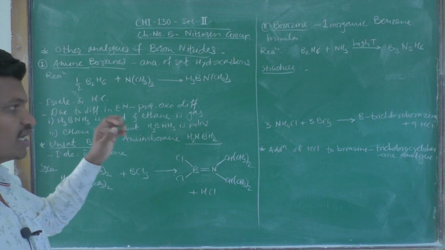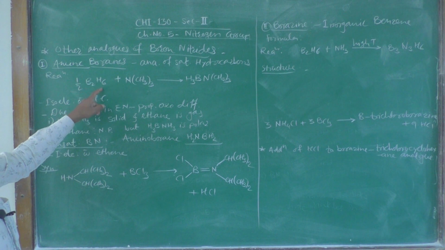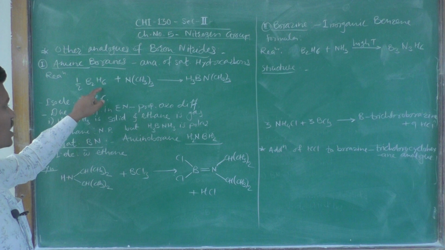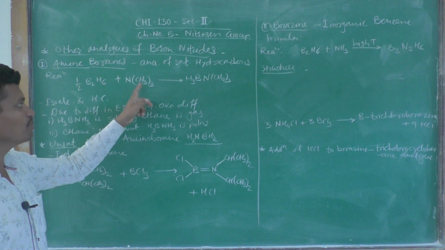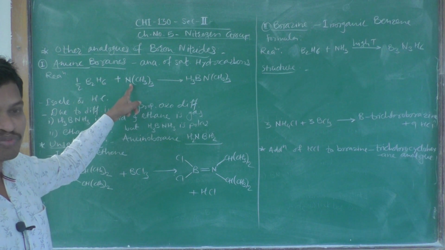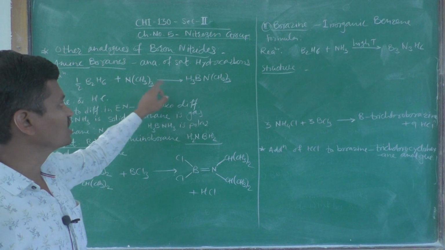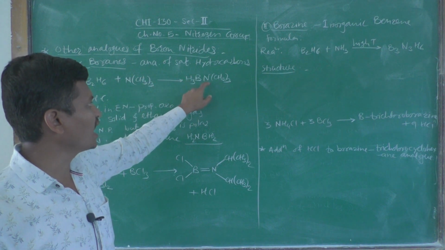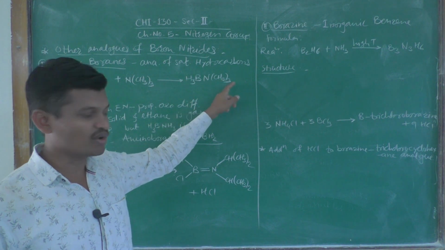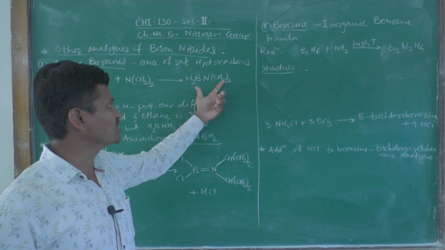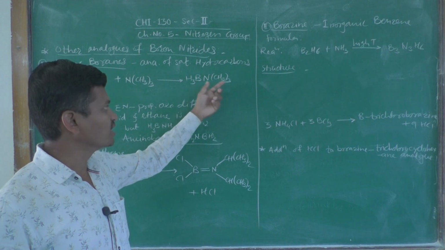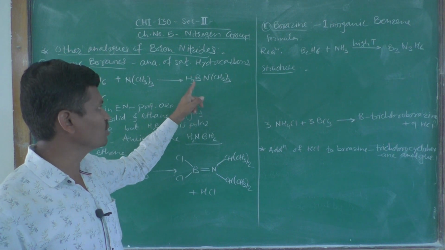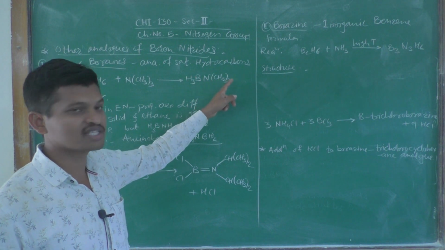So, for this reaction we have taken half a molecule of diborane, and when it reacts with trimethylamine, we get BH3 and N(CH3)3. A trimethyl aminoborane is formed.